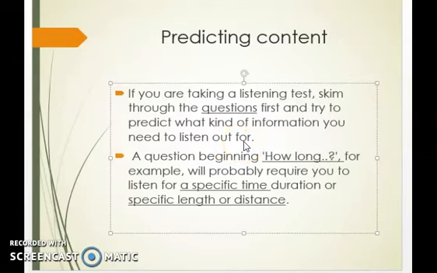So predicting, as we all know, is guessing beforehand what is going to come after. Then a question: you will check a question beginning with how long. If a question has how long, then automatically you will expect it to require you to listen for a specific time duration, or a specific length or distance. So how long will give you a specific time or length or distance. You must expect such answers in the content when you listen for such questions.